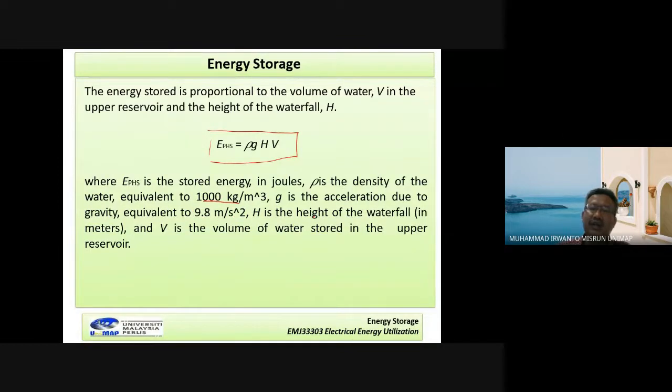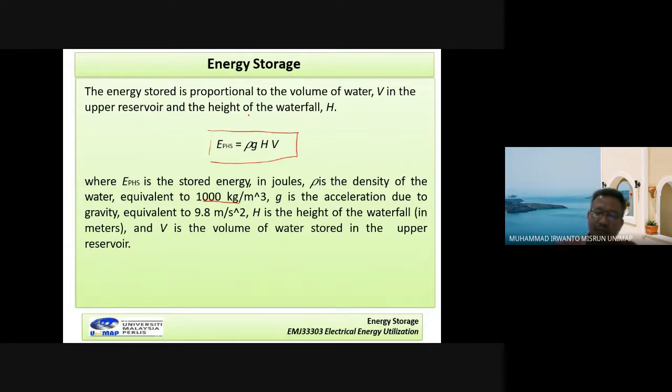H is the height of the waterfall, unit in meter, and V here is the volume of water, meter cubed. And so this is the energy that can be stored by the pumped hydro energy storage.